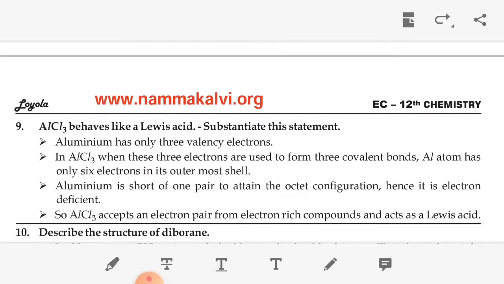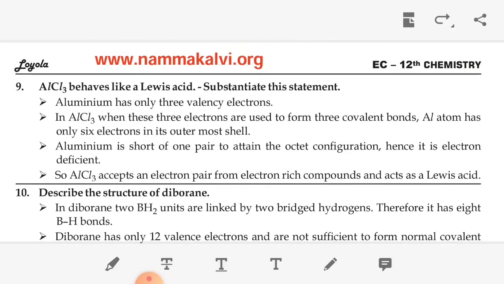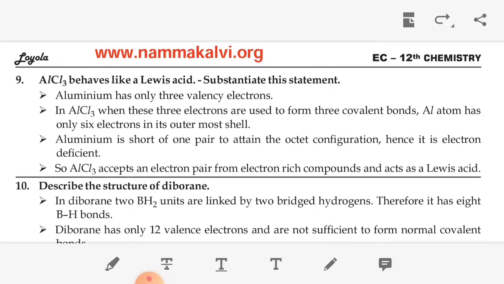Next question: aluminum chloride behaves like a Lewis acid. The aluminum has only 3 valence electrons, so the 3 electrons are used to form 3 covalent bonds. The aluminum atom has only 6 electrons in the outermost shell, so it is short of one pair to attain octet configuration. So it is electron deficient and accepts an electron pair from an electron rich compound. It acts as a Lewis acid, because a Lewis acid accepts an electron pair from an electron rich compound.